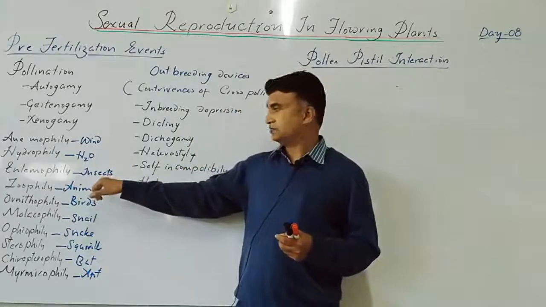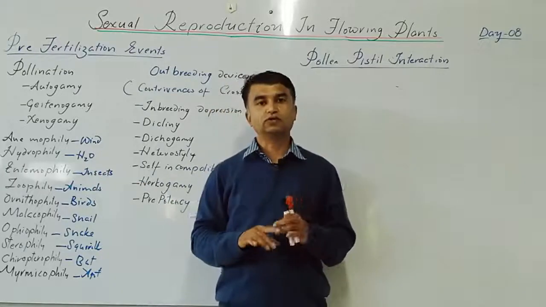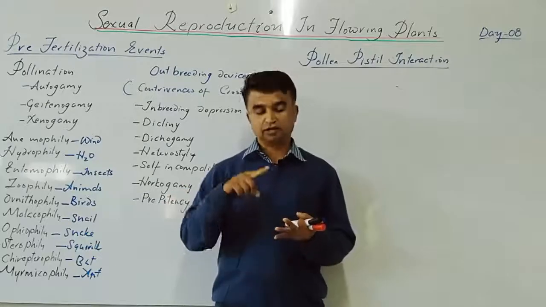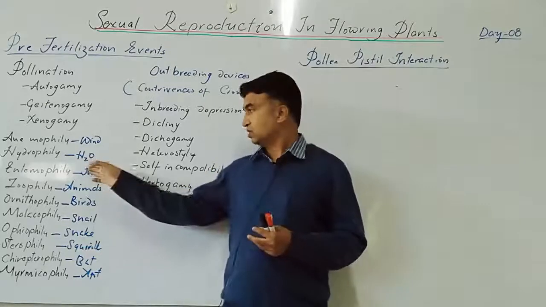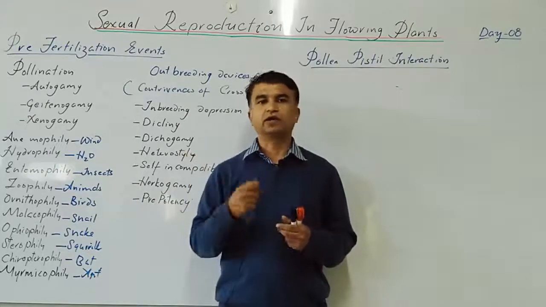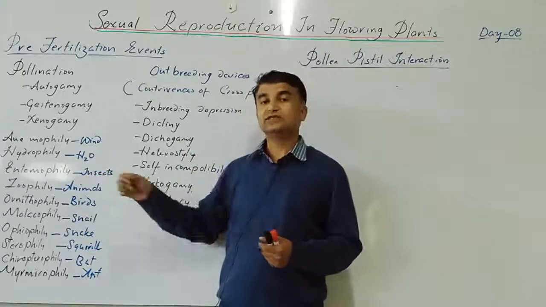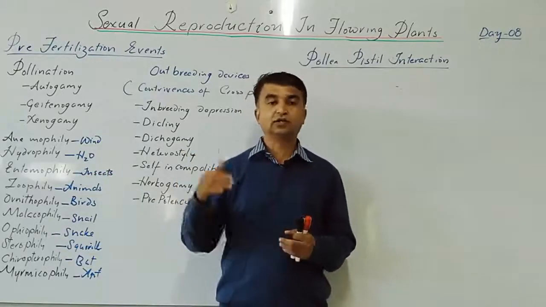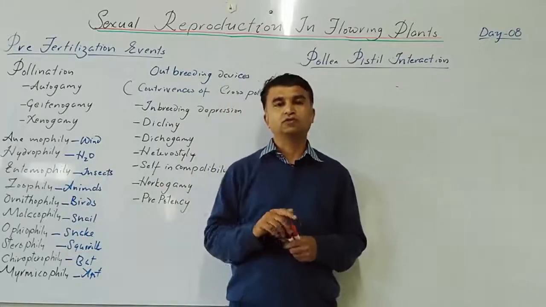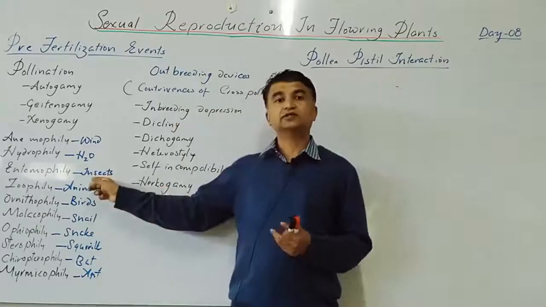Insect pollination is the important one. Here the floral characters: the flowers are small and inconspicuous, but they have inflorescence, they are colorful, they produce nectar and fragrance. They produce rewards for the pollinating agent in the form of pollen grain or nectar. Sometimes they give a safe place to lay eggs. In insect pollination, Amorphophallus is the tallest flower in fact. But the yucca flower depends on the yucca moth, Pronuba or Tegeticula, where the symbiotic relation is there.